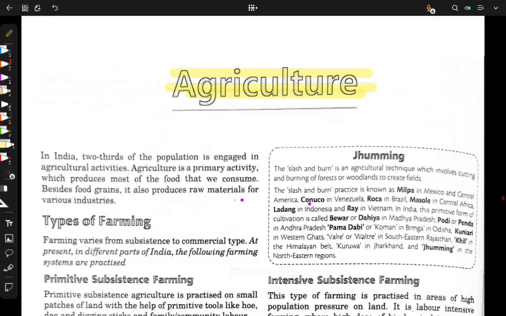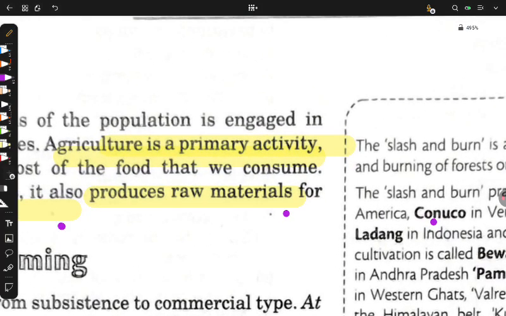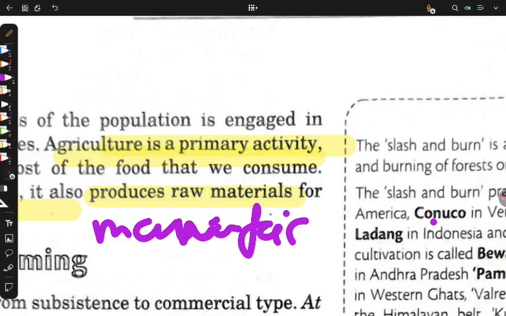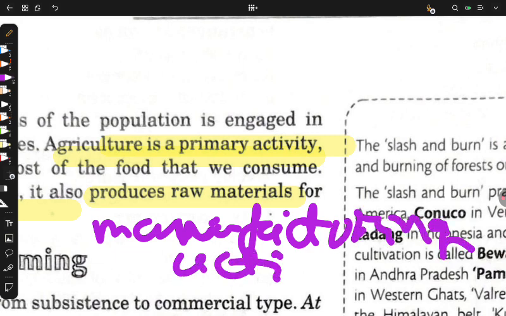Now, one more thing, that it is a primary activity, but as we do it, we produce raw materials for various industries, and by various industries, we mean secondary activities or manufacturing activities.